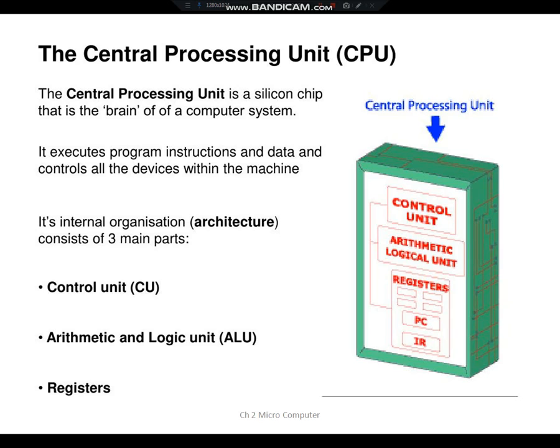Now, the CPU itself is also composed of various parts, the most important ones being the CU, control unit, ALU, arithmetic and logic unit, and registers. They are a type of memory.